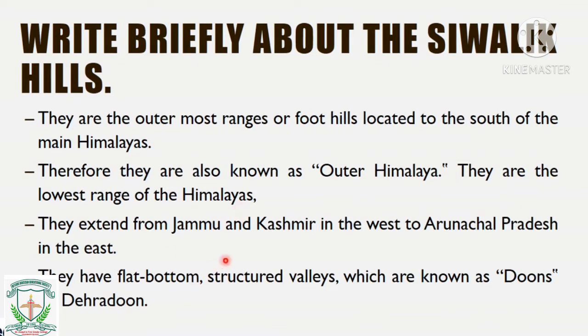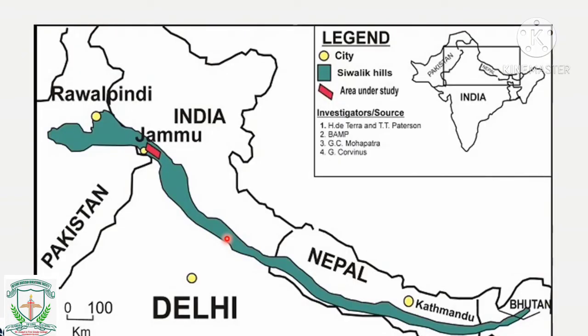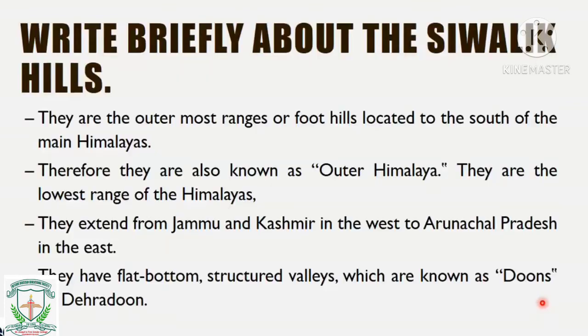They extend from Jammu and Kashmir in the west to Arunachal Pradesh in the east. That means they start from Jammu and Kashmir, from our India. We are talking in terms of India. So from our Indian territory, they start from Jammu and Kashmir, and they end somewhere here in Arunachal Pradesh in the east. They have flat bottom structured valleys which are known as dhuns.